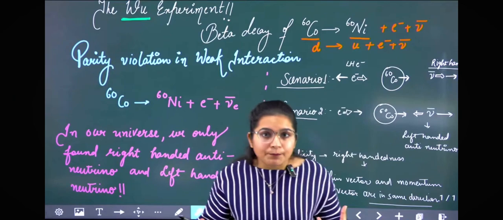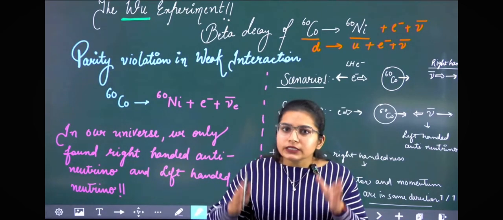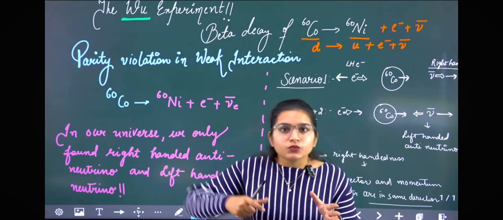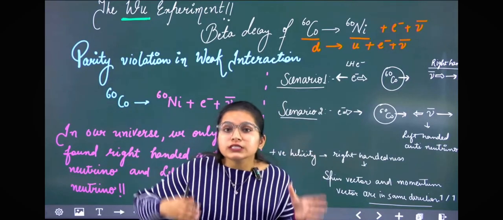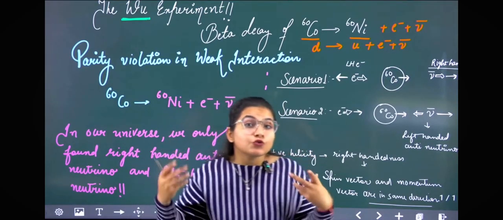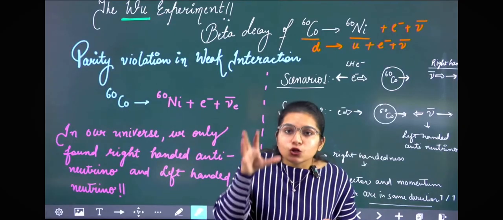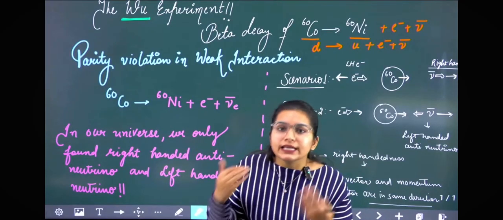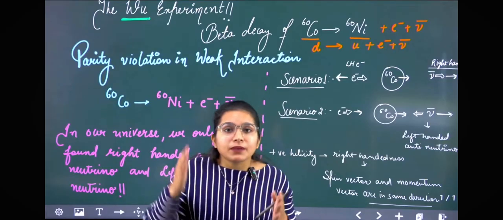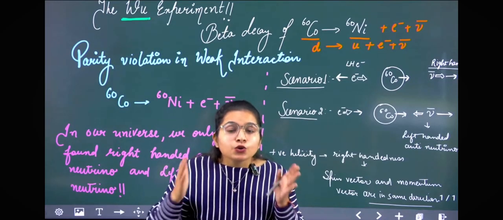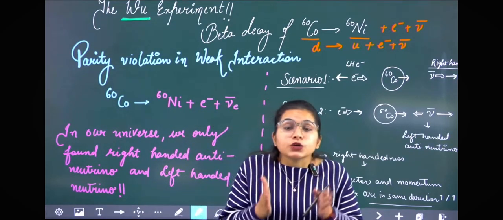How does it happen? Now we know that in beta decay, the D quark is converted into the U quark, that is, a neutron is converting into a proton. So what does Wu do? Wu takes a very low temperature in order to neglect the thermal effects, and applies a magnetic field to arrange the nucleus spin in one particular direction.